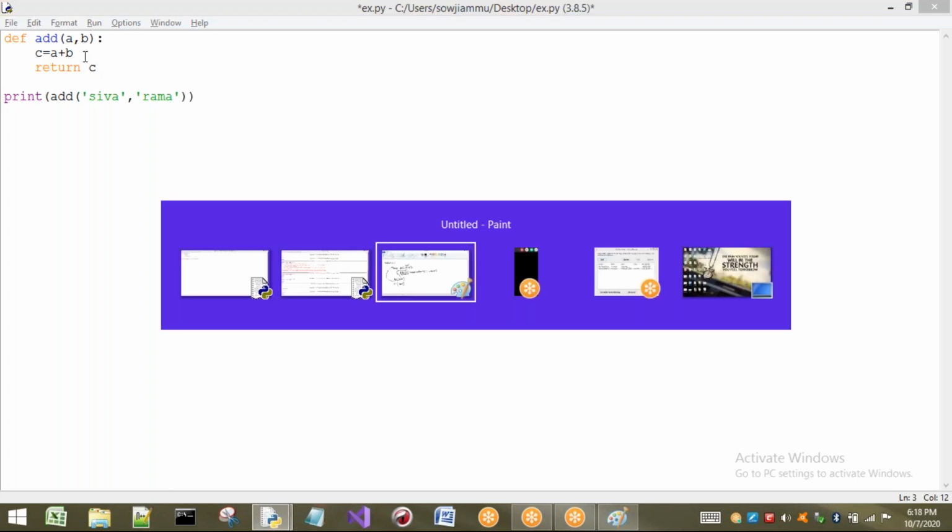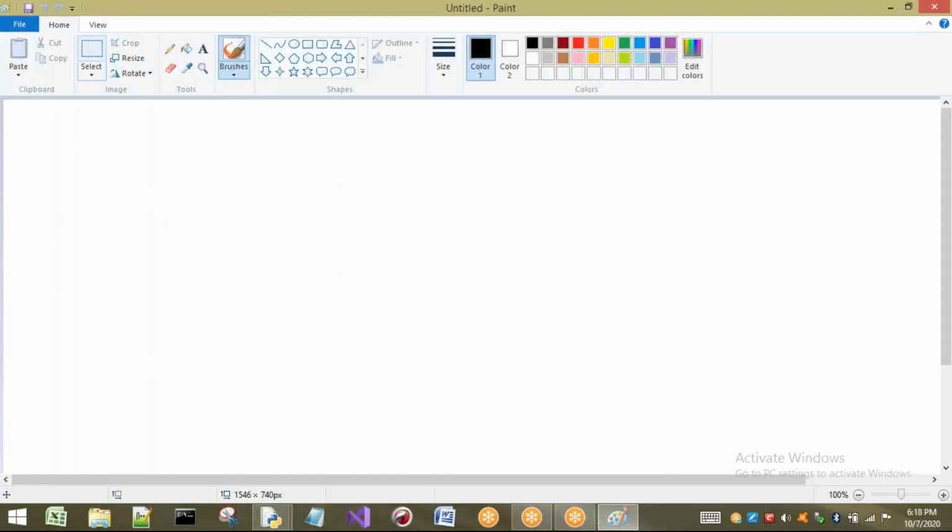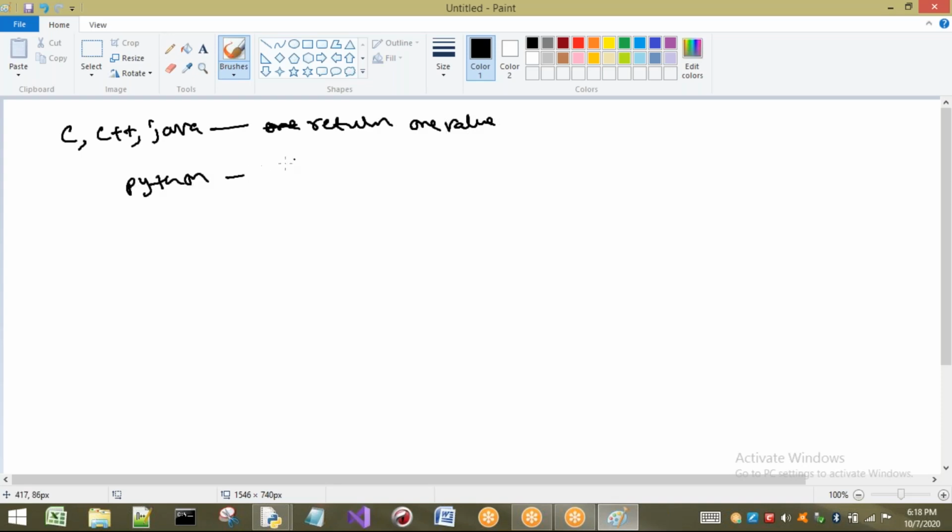If we consider other programming languages like C, C++, Java, there we have seen that we can return only one value. But in Python, we can return multiple values, no problem.